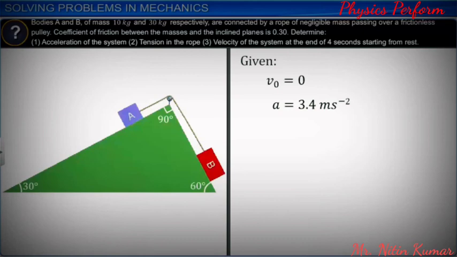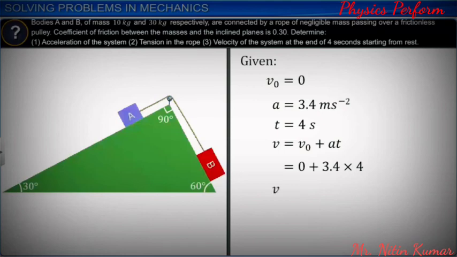We can use the equation of motion v is equal to v0 plus at to determine the velocity at the end of 4 seconds. Substituting the values and simplifying, we get the final velocity v as 13.6 meters per second.